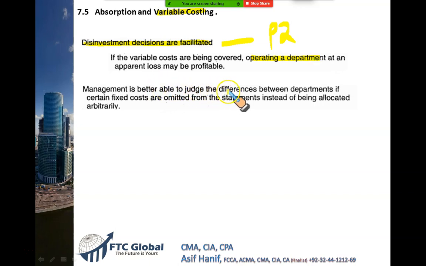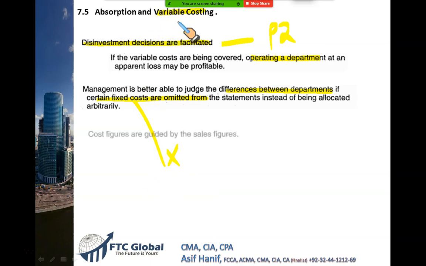Further, management is better able to judge the difference between departments if certain fixed costs are omitted, because fixed costs have to be paid whether you do the production or you don't. So that's why in our analysis, we should remove fixed costs and use the variable cost for decision making.